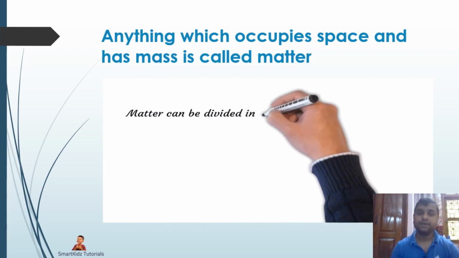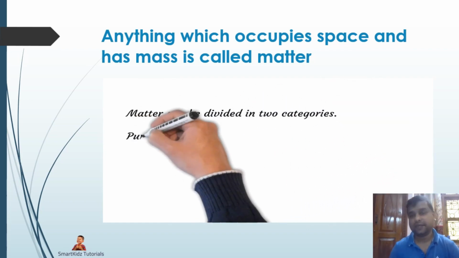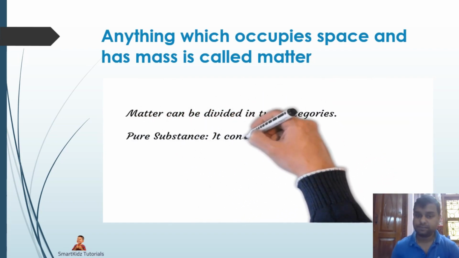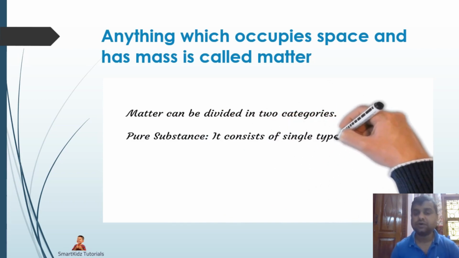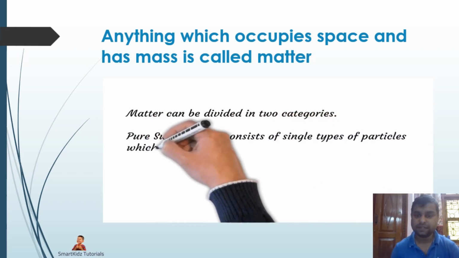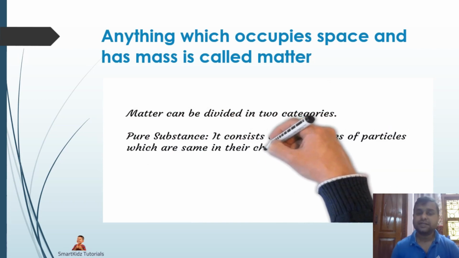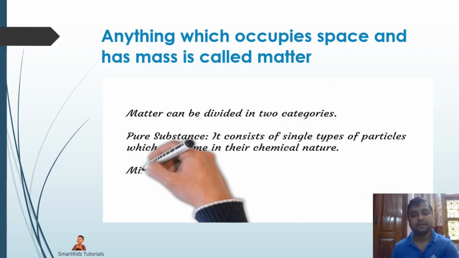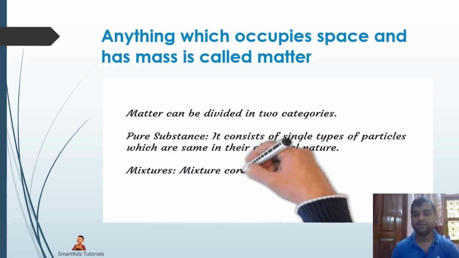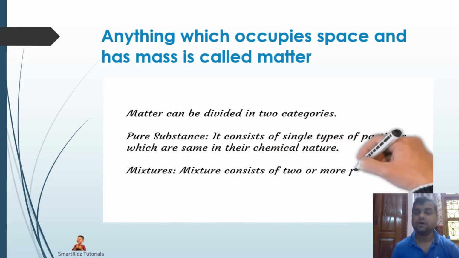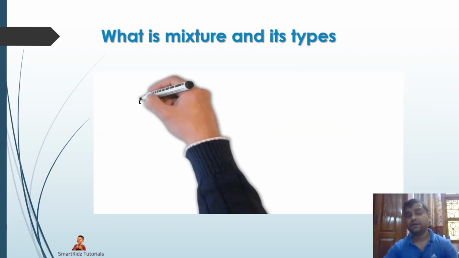Matter can be divided into two categories. One is pure substance, which consists of a single type of particles which are the same in their chemical nature, and then we have mixtures, which consist of two or more kinds of particles. So we now go forward to learning what a mixture is and what its types are. Once we have done that, we will go to what pure substances are.